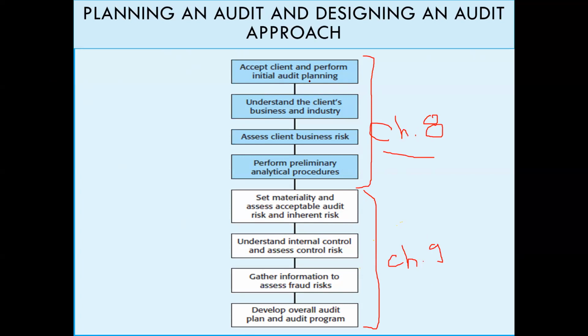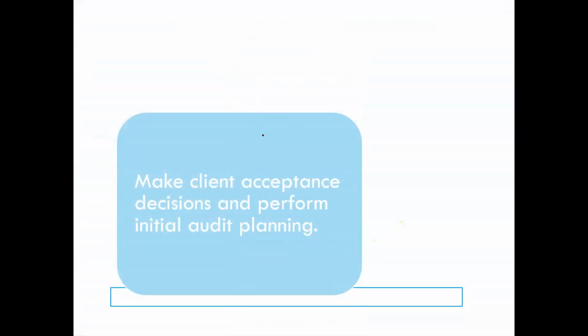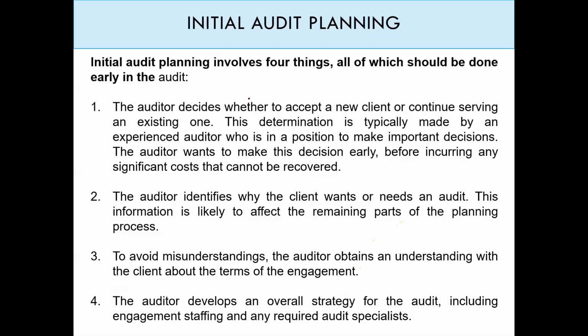Okay, in order to start the plan, we have to decide first whether to accept or to reject the client. On what basis shall we do that? We shall do that based on something we call the initial audit plan. The initial audit plan involves 4 issues, all of which should be done early in the audit.